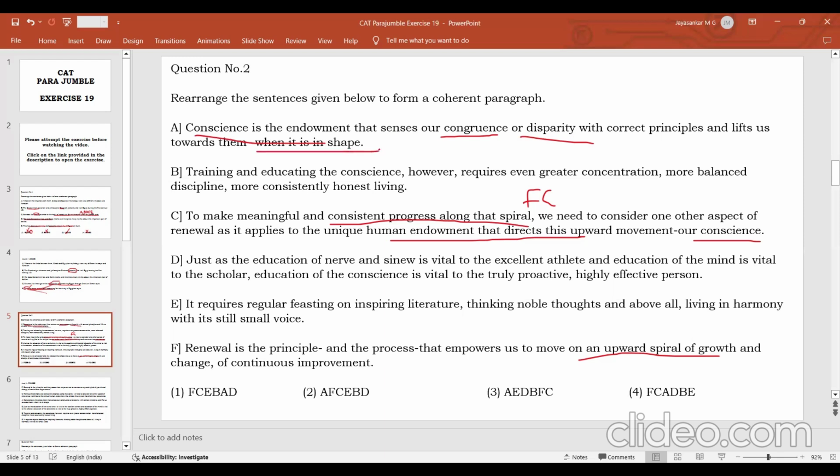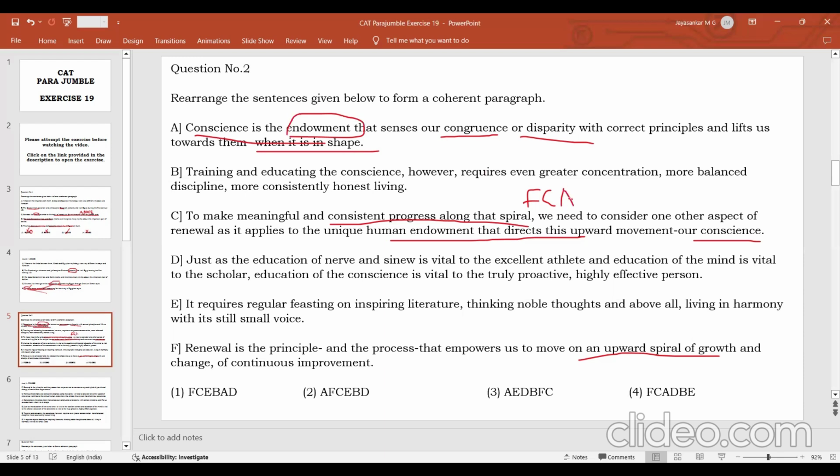If you do not have it, our conscience will lift us towards them when it is in shape. When it is in shape means when this quality is there in ourselves. So when you have this conscience, it will help us understand whether we have certain ideals in our character or not, and it will also guide us towards achieving those ideals. So this is the definition of conscience.